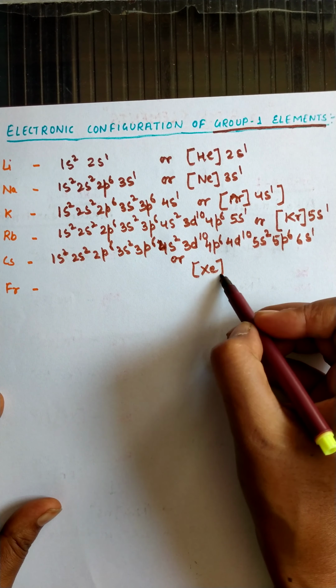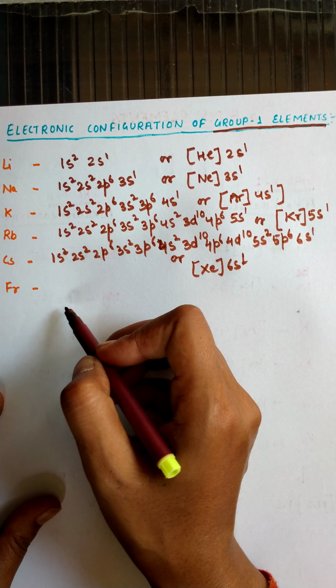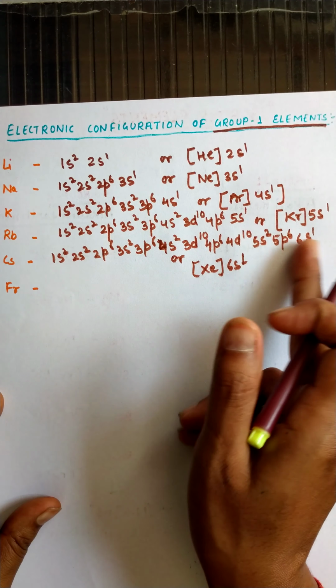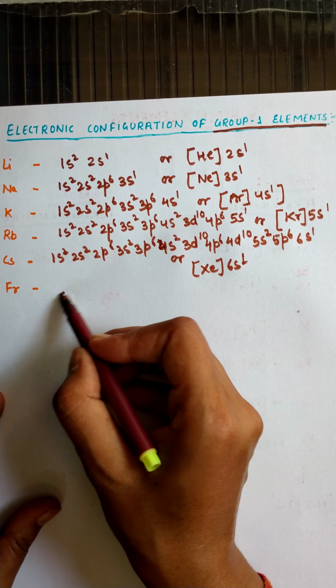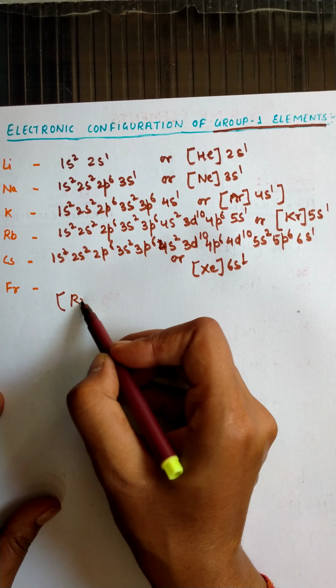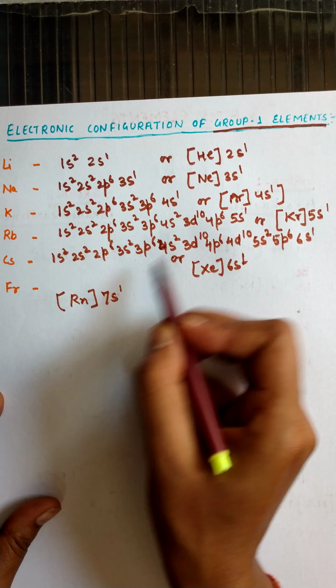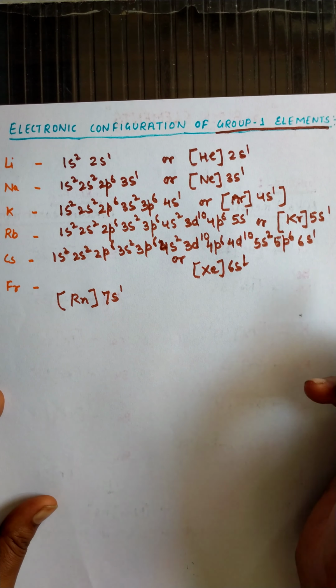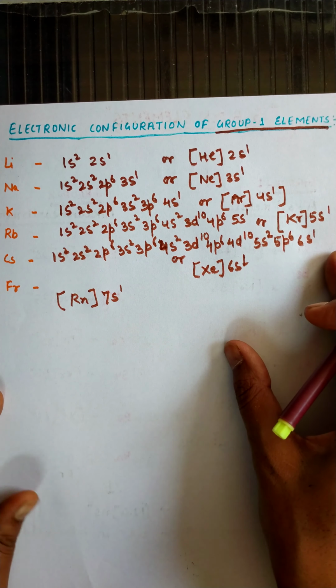Okay, in short we can write it like this. For francium, similarly we will write it, and the overall electronic configuration will be radon 7s1. In a simple way you can remember it. So students, these are the electronic configurations of the S block elements.